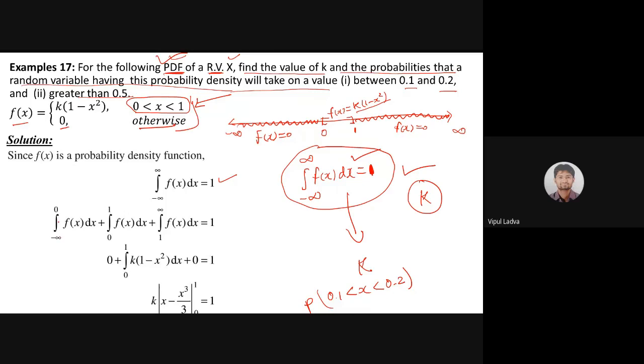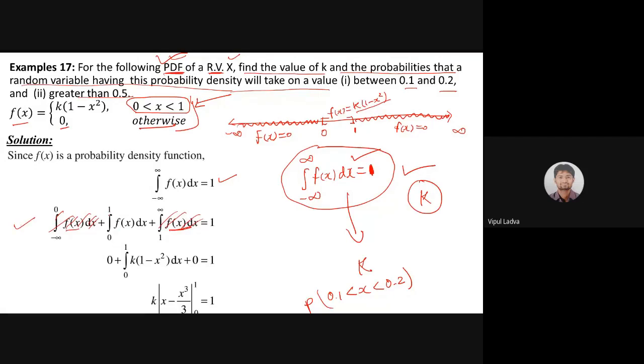So I need to divide my integration in 3 parts: minus infinite to 0, 0 to 1, and 1 to infinite. Now both of these will be 0, so ये तो होगा ही नहीं, but while we are dealing with the examination, this step should be there. ये वहाँ पे होना चाहिए.